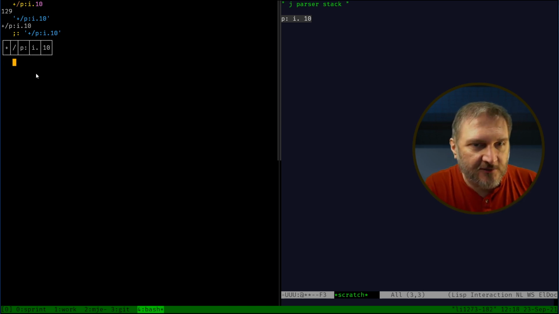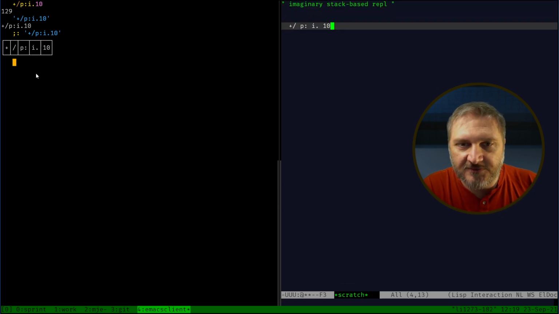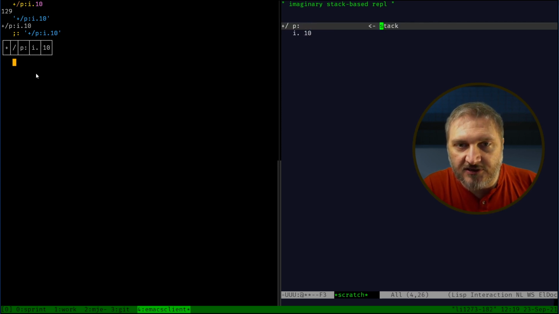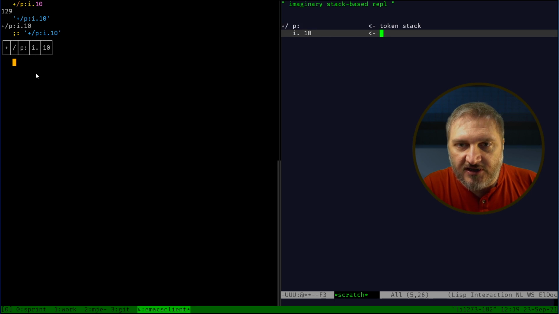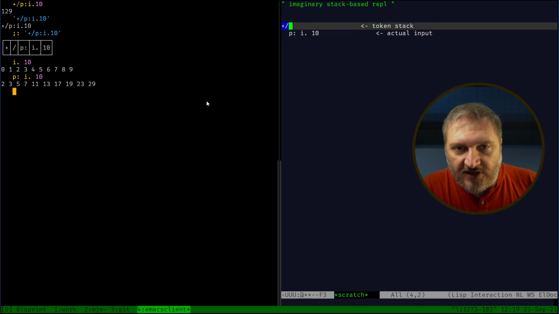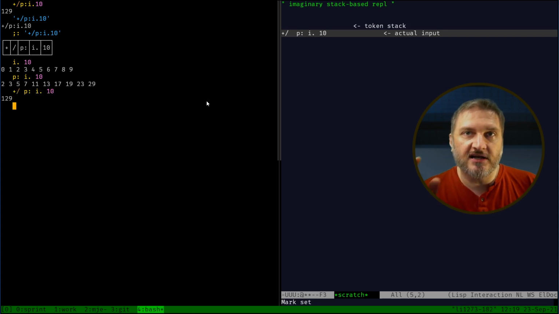So I can't show you that yet, but it might look like here in my imaginary REPL, I'm typing this line and I'm like, okay, well, you don't understand what this means yet. I haven't explained it yet. So I would like to break this into 2 lines. And so this becomes the token stack and this becomes the actual input. And so then I could run this and show you that I10 is equal to these numbers. And then I could say, okay, let's pop this off. And then I would show you P I10 and it would show you all the primes. And then I would pop this off and it would show you that. And so then you would see P I10. So that's how I'd like to use the stack in the user interface for the REPL, for J in particular.